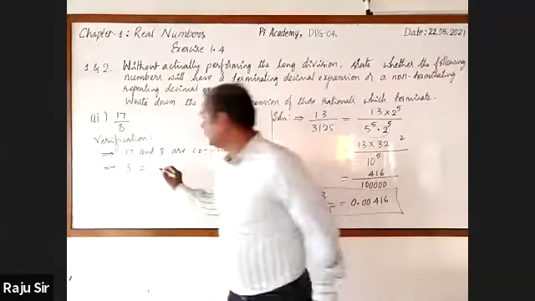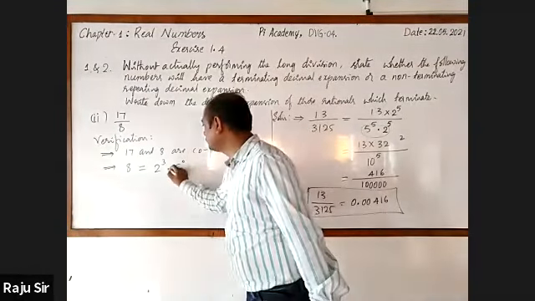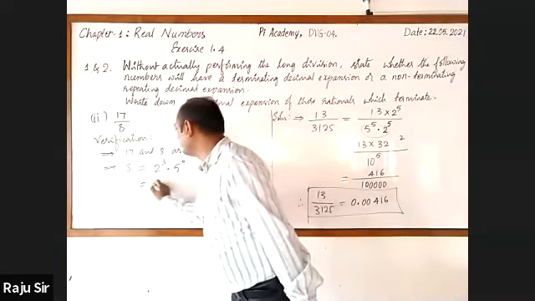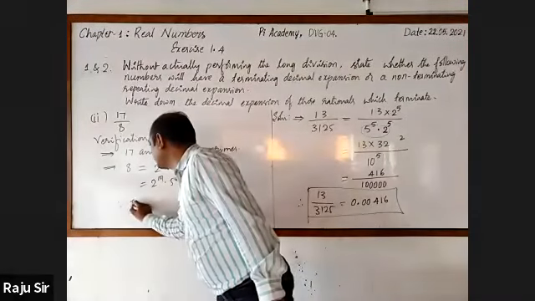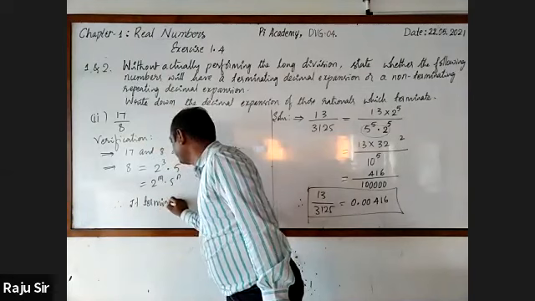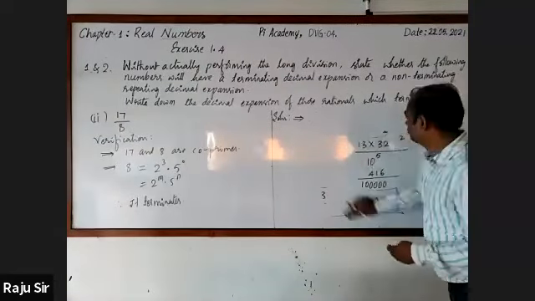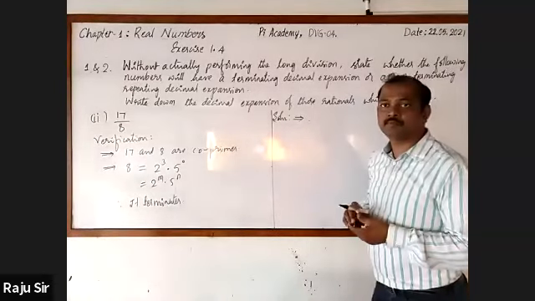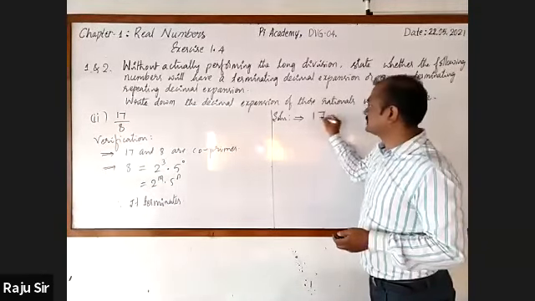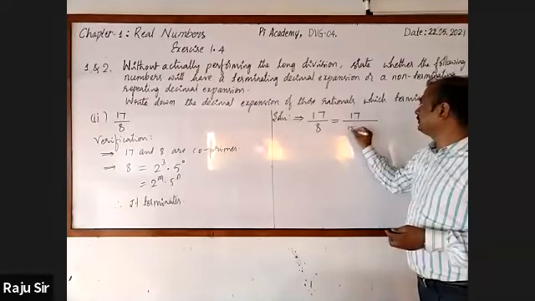Then, the denominator 8 can be written as 2 raised to the power 3. There is no 5, but we can write 5 raised to the power 0. Now, this is of the form 2 raised to the power m into 5 raised to the power n. Therefore, it terminates. Let's move quickly. As it terminates, we have to write its decimal form. Here, the given number is 17 by 8, which is 17 by 2 cube.